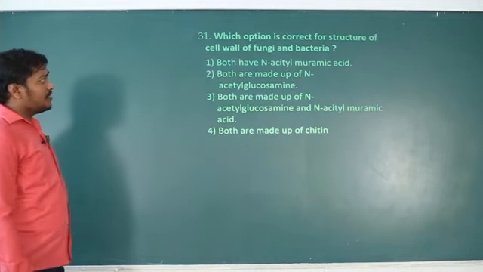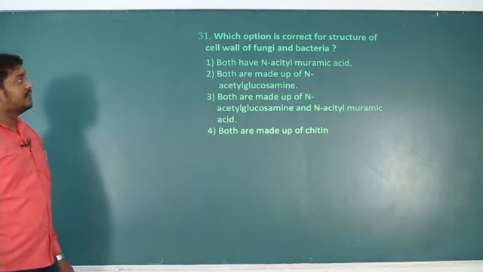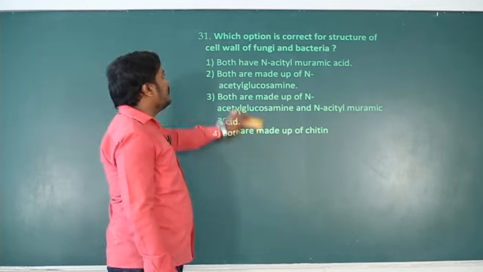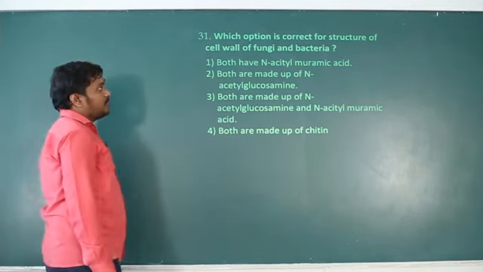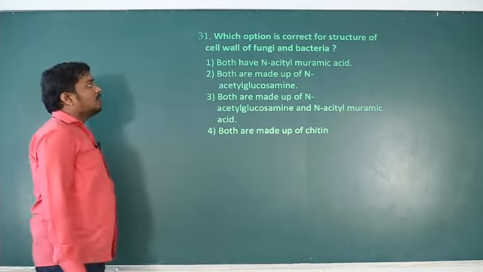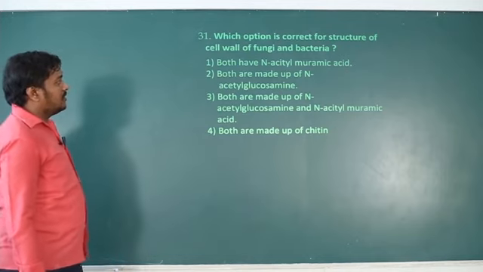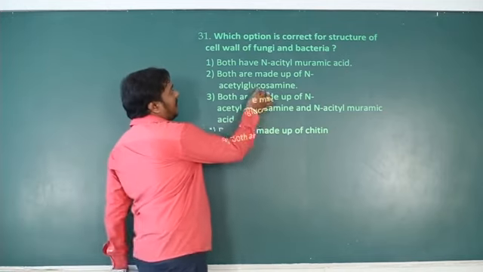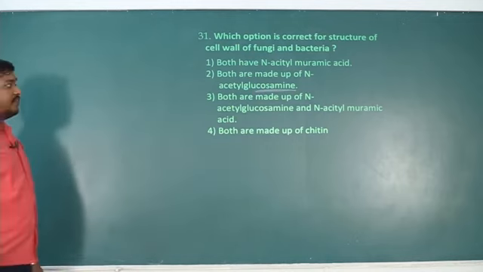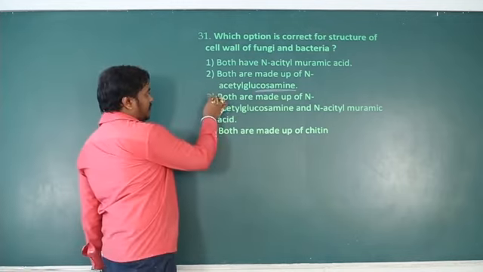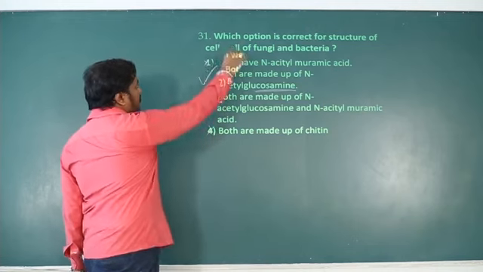Okay, so which option is correct for the structure of the cell wall of fungi and bacteria? Both have the same conditions. Both have N-acetylmuramic acid? No, bacteria have N-acetylmuramic acid, but in fungi it is absent. Both are made up of N-acetylglucosamine. Amine groups are present in fungi, in chitin. Both are made up of N-acetylglucosamine and acetylmuramic acid? That is only for bacteria. Both are made up of chitin? No, so the right option is the second.